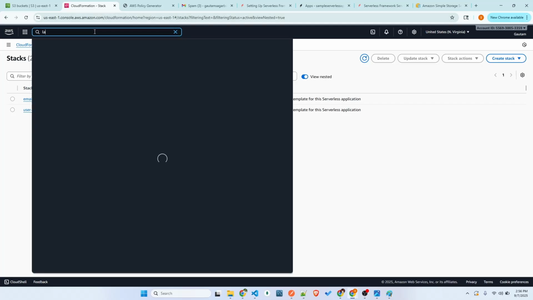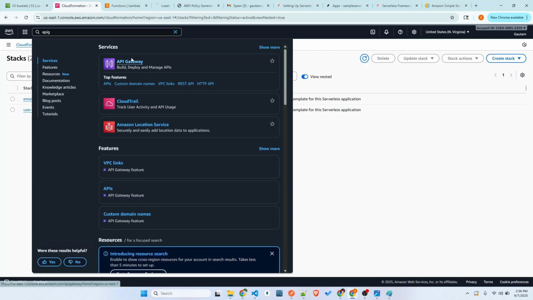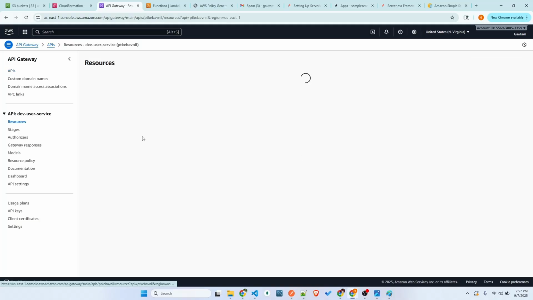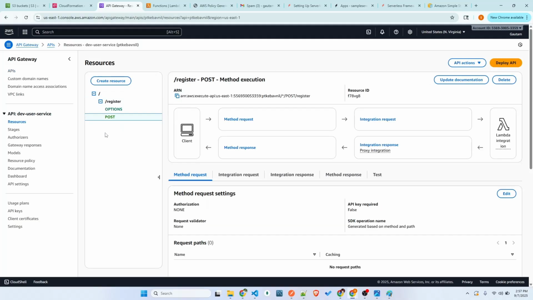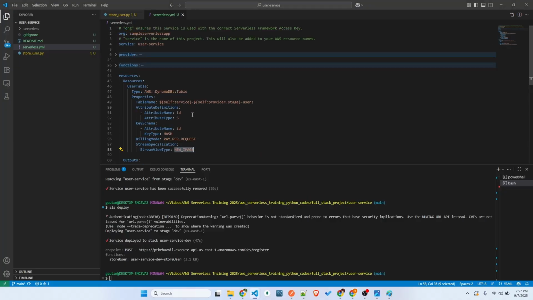You can go to the Lambda and check whether the Lambda got created or not, and even the API gateway. Go to API gateway. Check, yes, the user storage API gateway got created. You can just click. There is a POST method, as I said we created, right. You can always come here. You can check it.